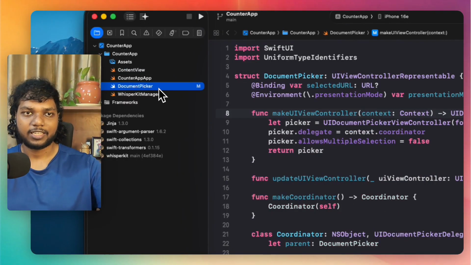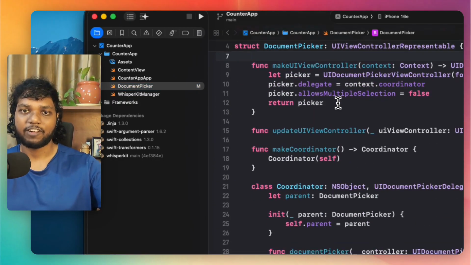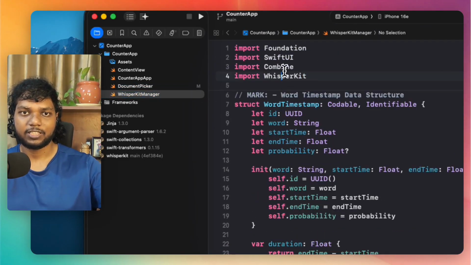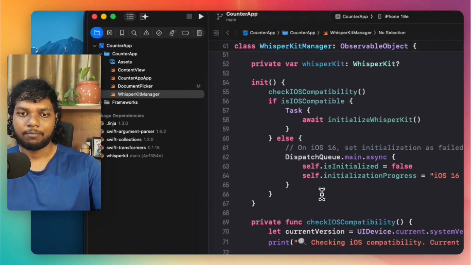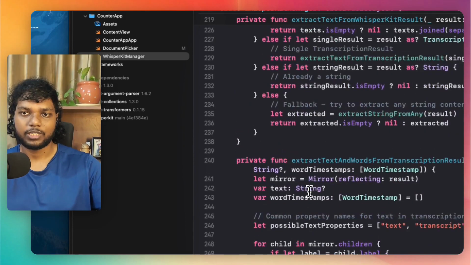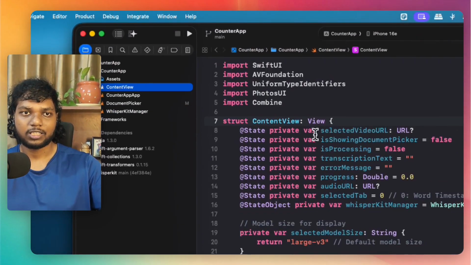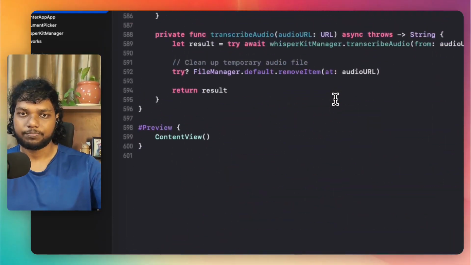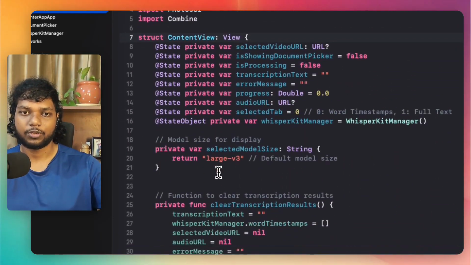So you can see it has created a file called DocumentPicker, which is accessing the file system of the iOS system, and WhisperKitManager, which is doing all the Whisper related items like word timestamps, model loading, and everything. So it is using WhisperKit, and this ContentView is the application where we have our main UI code, which you can see.